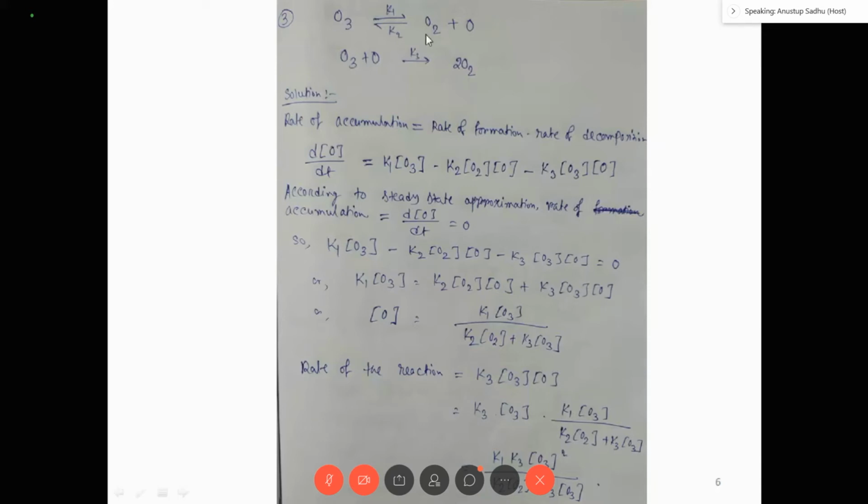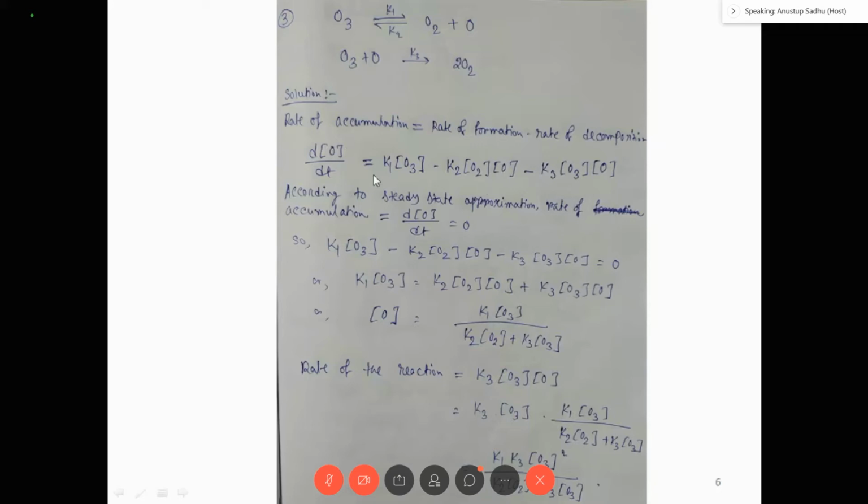So first you have to understand, you have to recognize which are the reactant, which are the product and which is the intermediate. Here O3 is reactant, obviously. O2 is product, and the remaining O is intermediate. Obviously O is intermediate because this is an atomic species, radical. These are intermediates, and this O is forming in between the reactant and product. So now I have to apply the equation: rate of accumulation is equal to rate of formation minus rate of decomposition.